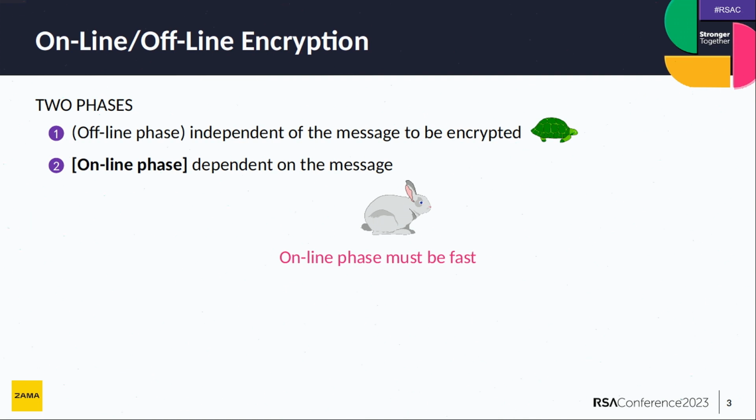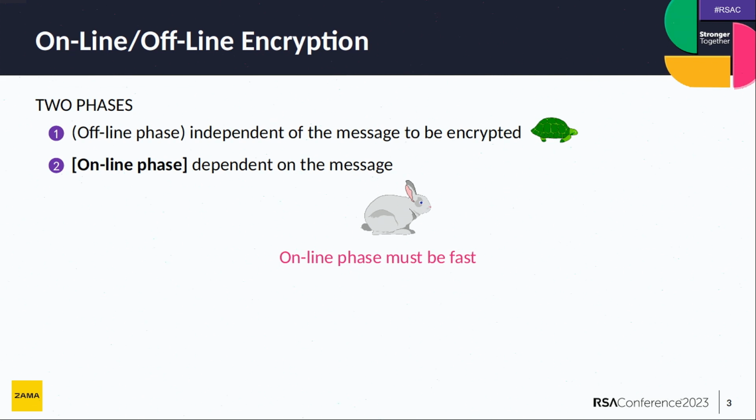So that's encryption, and what we'd like to have is super fast encryption. For that, there is an idea that was introduced for digital signatures, which is the online-offline paradigm. In that paradigm, you have two phases.